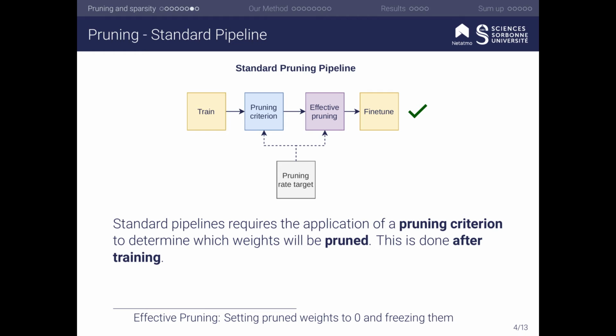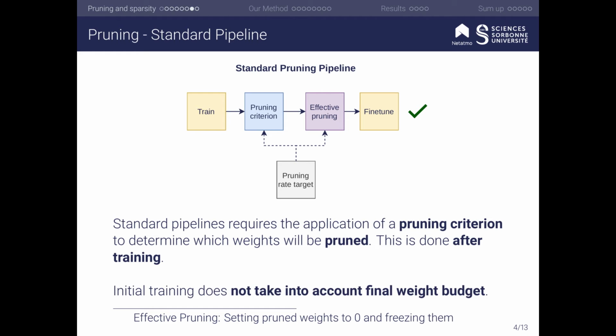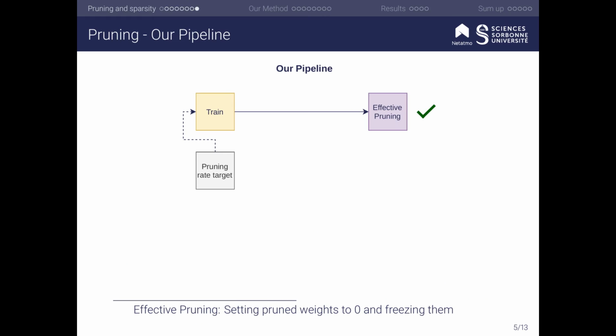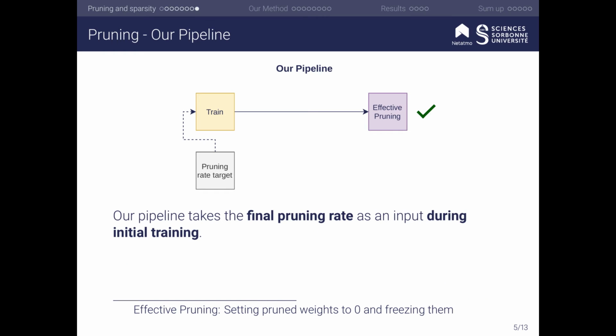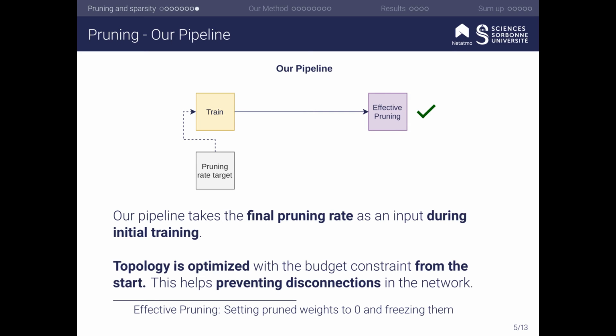In such pipelines, the pruning criterion is applied after the initial training. As a consequence, the initial training does not take into account the final weight budget given by the pruning rate target. In contrast, our pipeline takes the final pruning rate as an input of the problem and it is used during the initial training. This results in the topology being optimized with the budget constraint from the start. It helps prevent disconnections in the network topology.